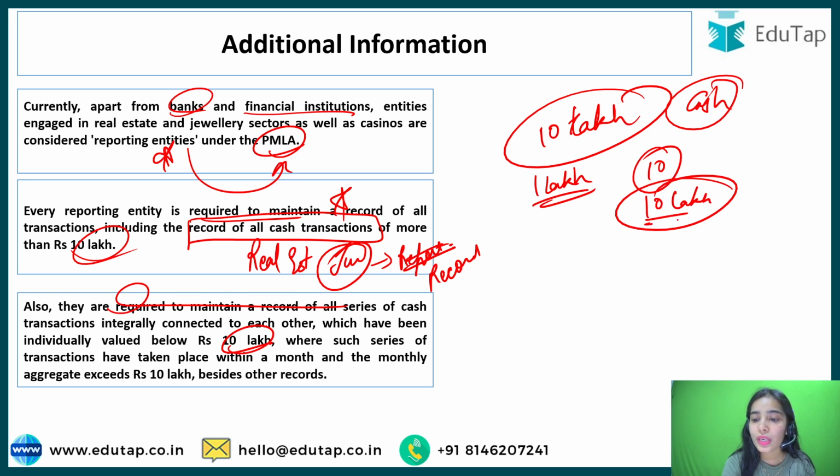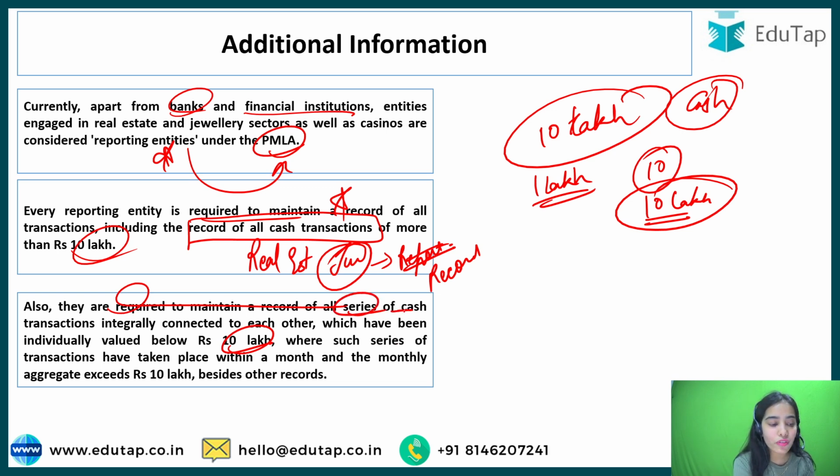So this 10 lakh of money laundering is happening, but it is not being recorded, because 10 lakh is not going at one time, 1 lakh is going at one time. So for this also the law has been made, the reporting direction has been made, that you have to record the transactions that are connected to each other.